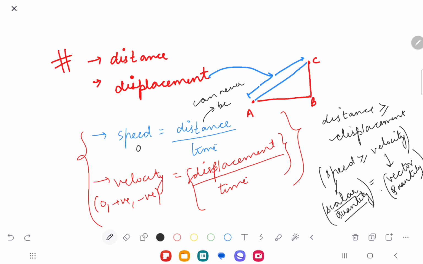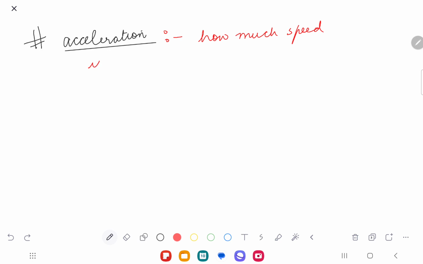Now today, we are going to discuss a little bit more about the concept. The concept that we are going to learn today would be acceleration. Now, what is acceleration, Mark? Acceleration means how much speed you are increasing per second.